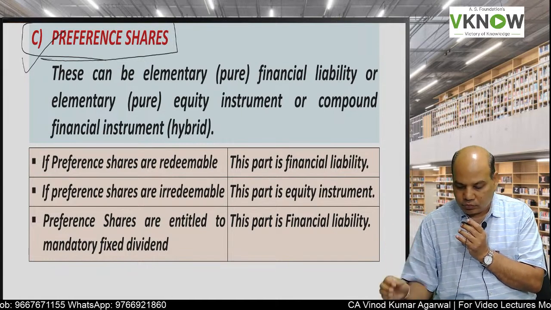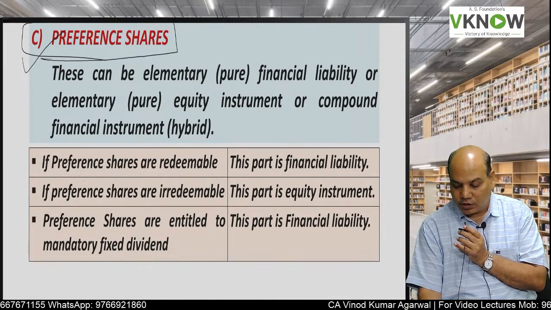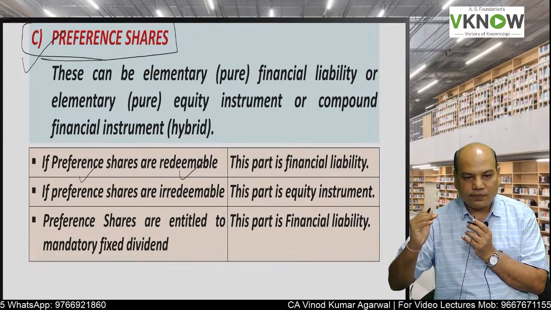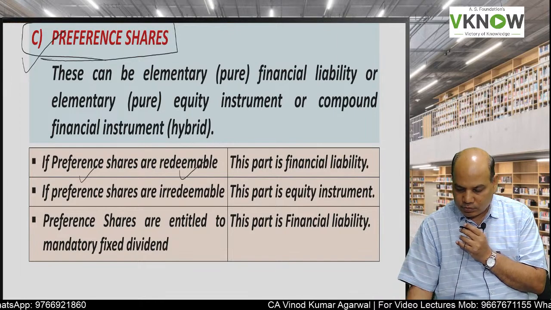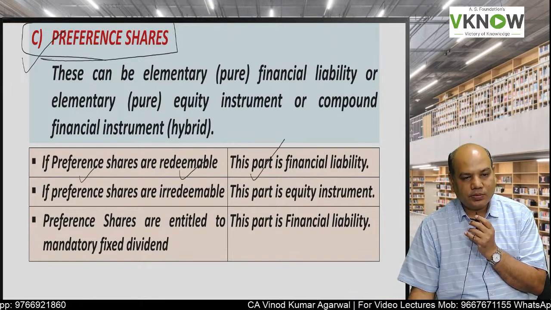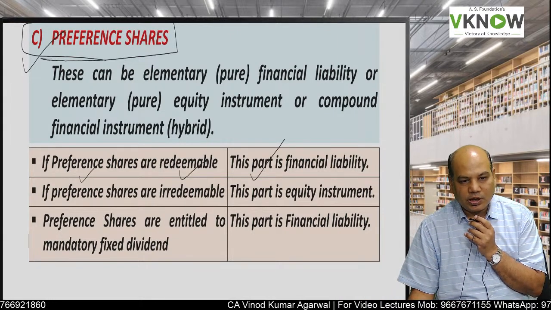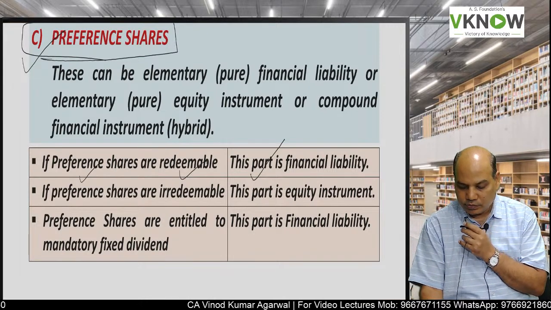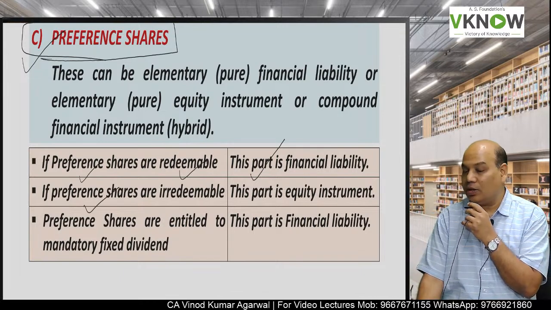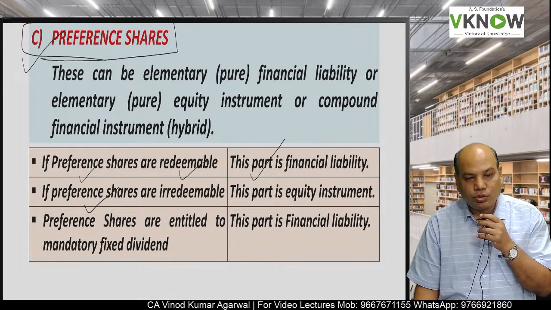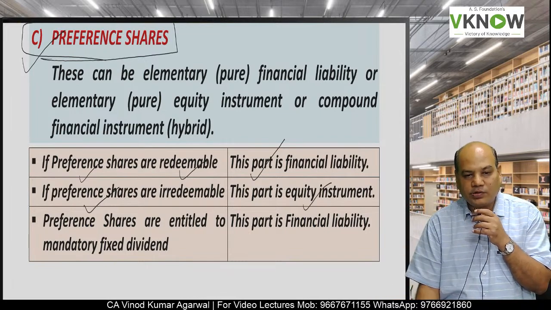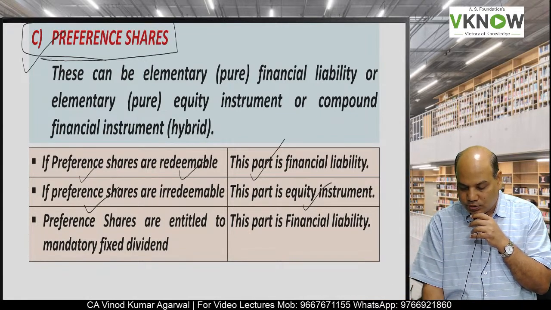If preference shares are redeemable, if the principal amount, the face value, is redeemable, then that part of the preference share will be a financial liability, because there is a contractual obligation to pay cash. If preference shares are irredeemable, that means there is no contractual obligation to pay the principal amount, then that part is treated as an equity instrument.